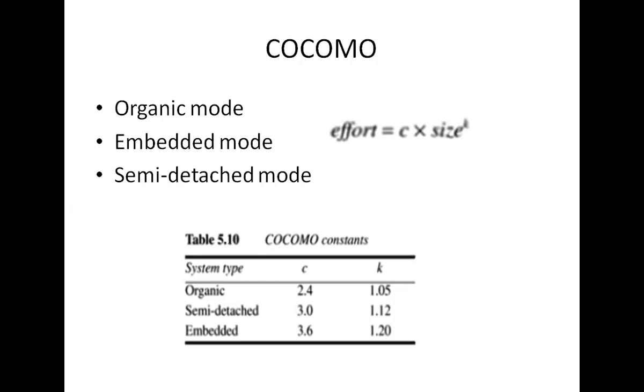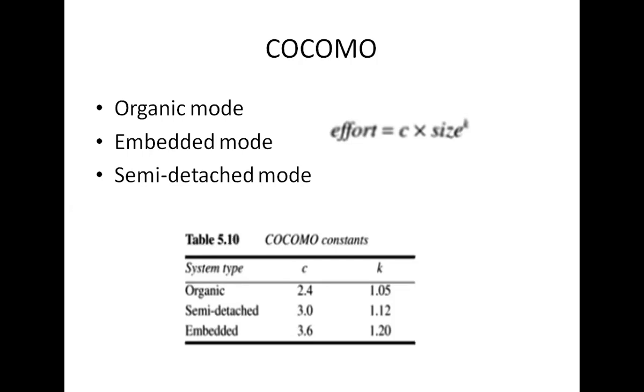See the table here, COCOMO constants. System type organic: 2.4, K is 1.05. Semi-detached: 3.0, 1.12. Embedded: 3.6, K is 1.20. This is for the exponent value.